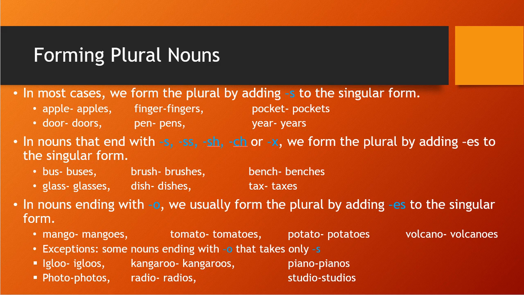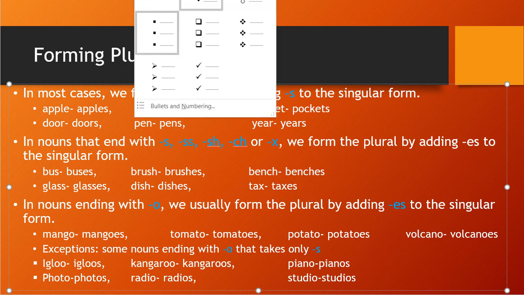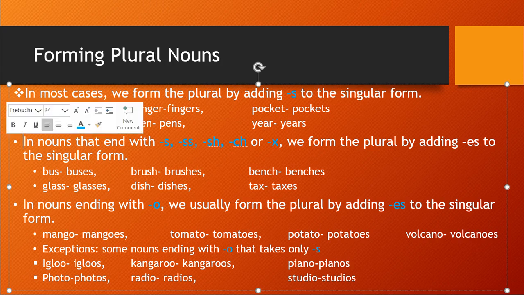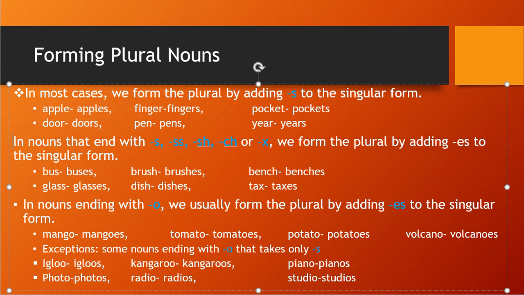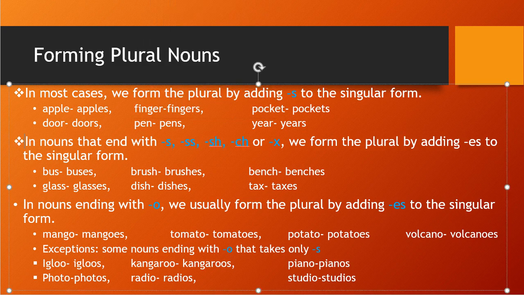In most cases we form the plural by adding s to the singular form. In most cases, what we are doing is adding s.